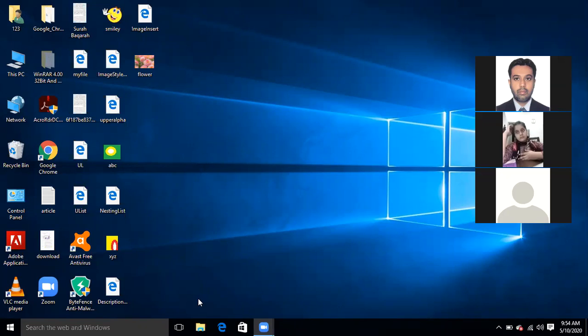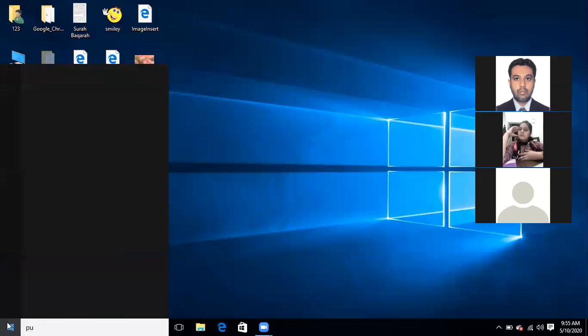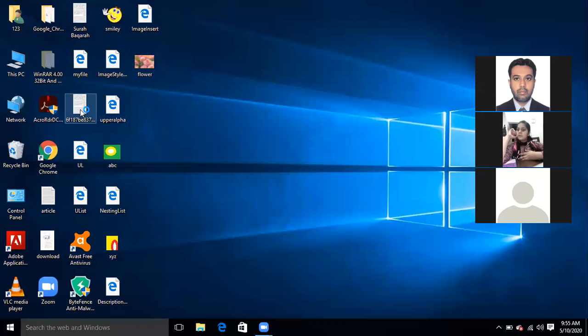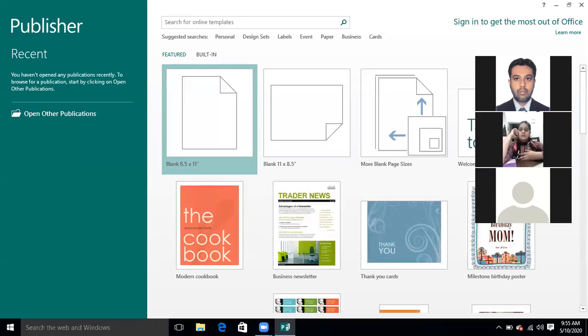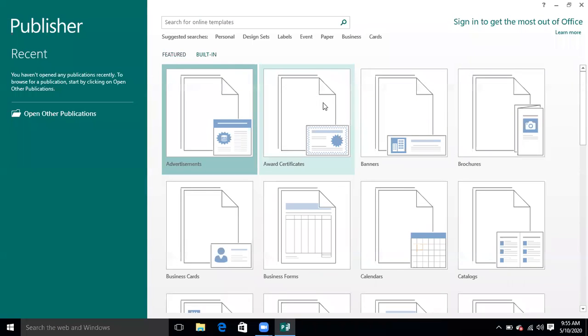Last time we have seen how to open Publisher. As I had told you, you will click on the start menu, you will type PUB, and you will be able to find that Publisher is installed on your PC. You will click on it and then you can take a file from the options, which is basically a built-in option. Built-in means those templates which are basically predefined templates.